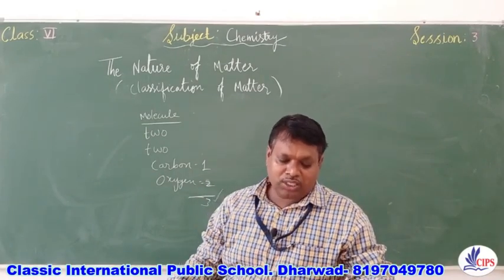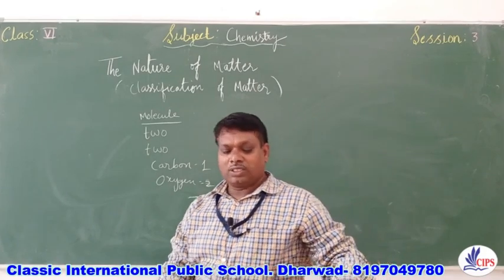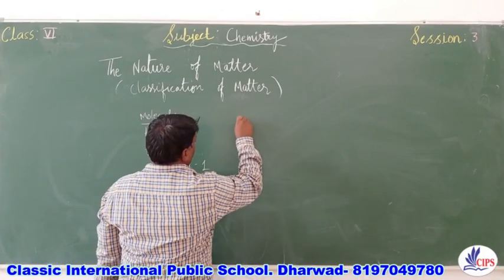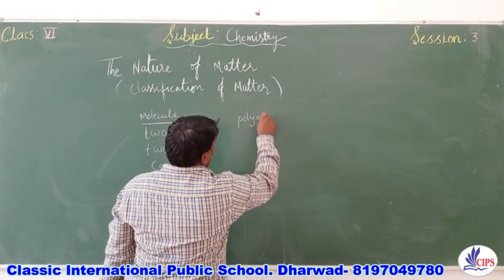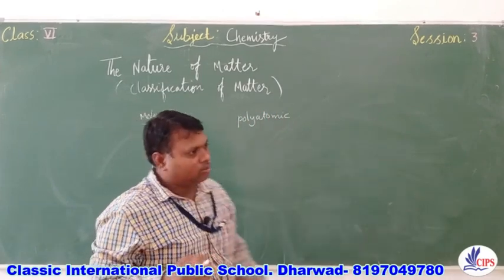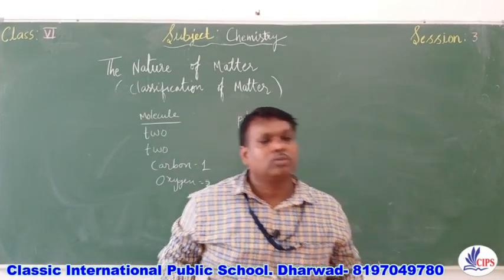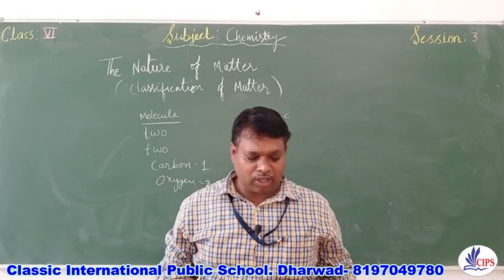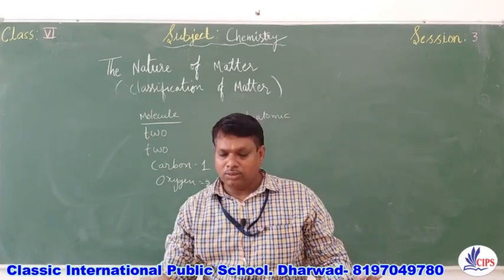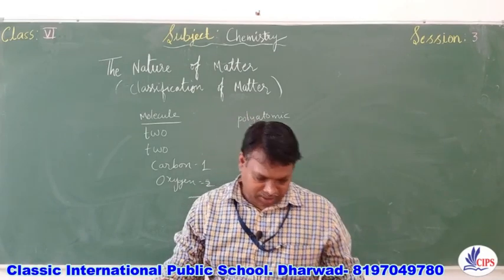Now, phosphorus and sulfur exist in dash state. They exist in a polyatomic state, meaning they contain more than two atoms. Phosphorus contains 4 atoms and sulfur contains 8 atoms. So we can say they are polyatomic.